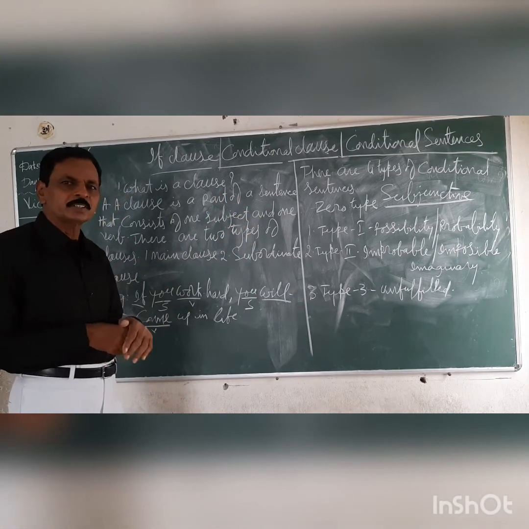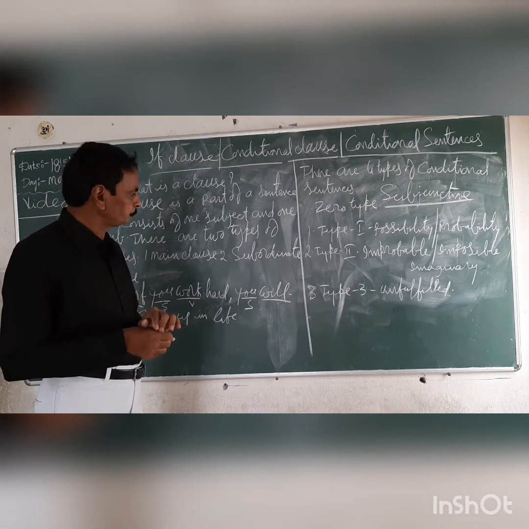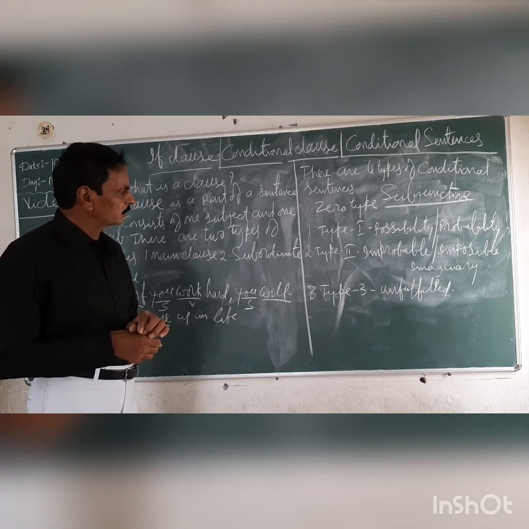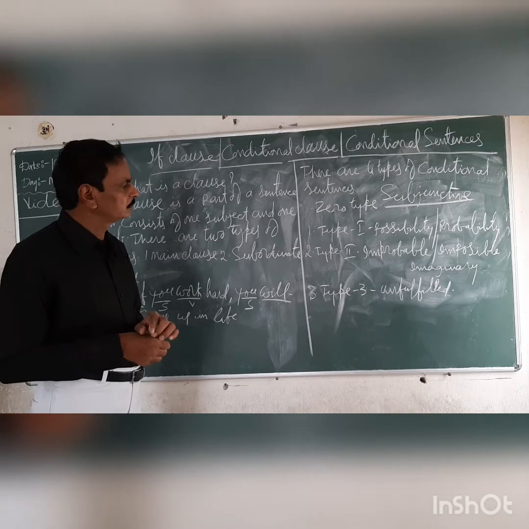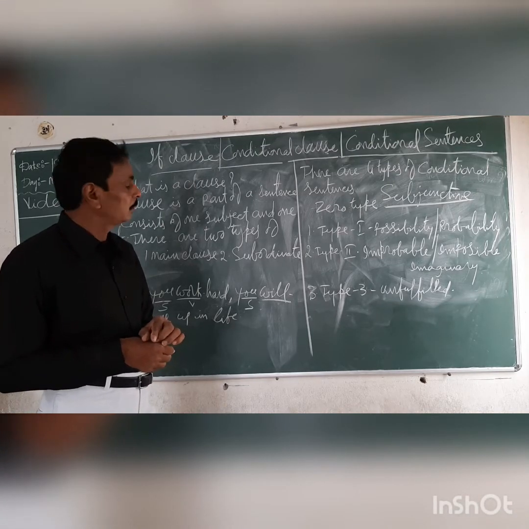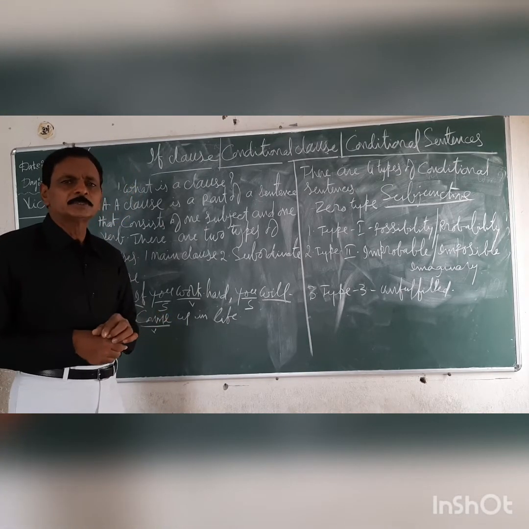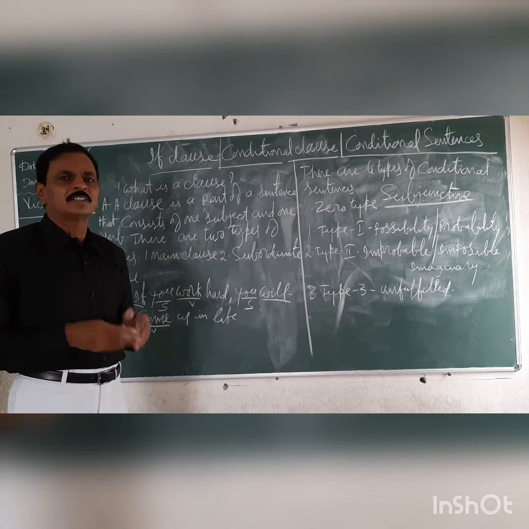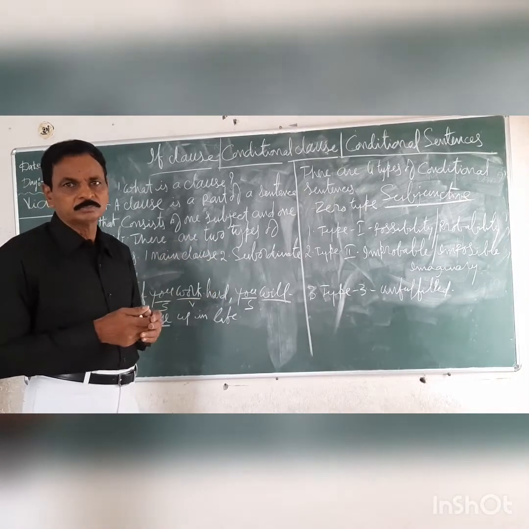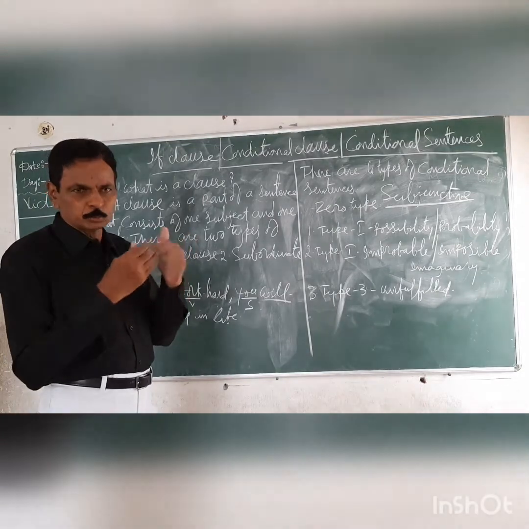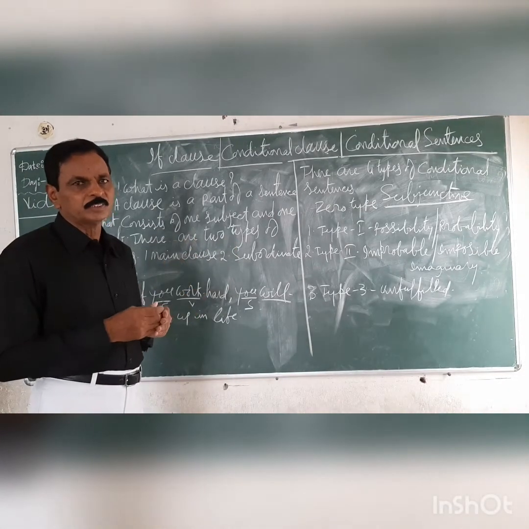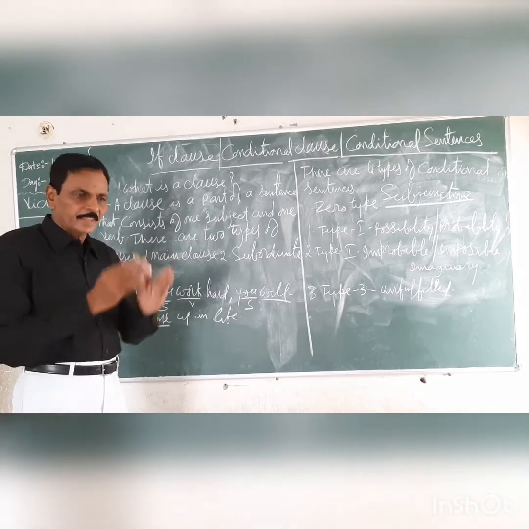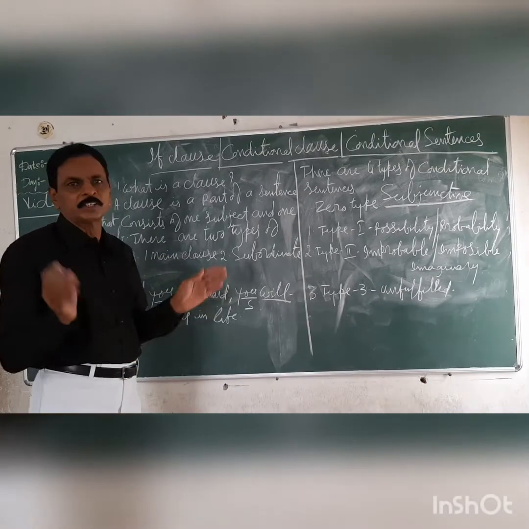Next, type 3. It is most important. Type 3 is known as unfulfilled. Unfulfilled means that thing cannot be done again at the same time. One action is over, and that action cannot be repeated at the same time on that day.